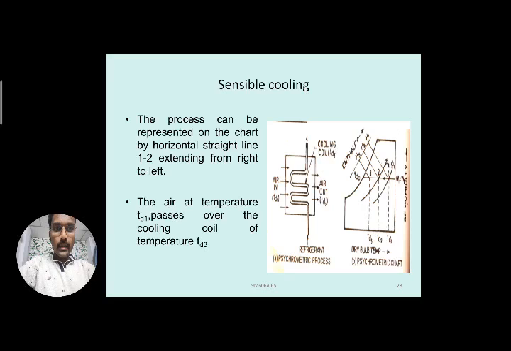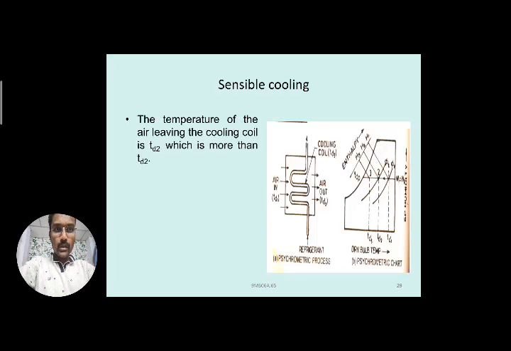The air at temperature TD1 passes over the cooling coil of temperature TD3. The temperature of the air leaving the cooling coil is TD2.